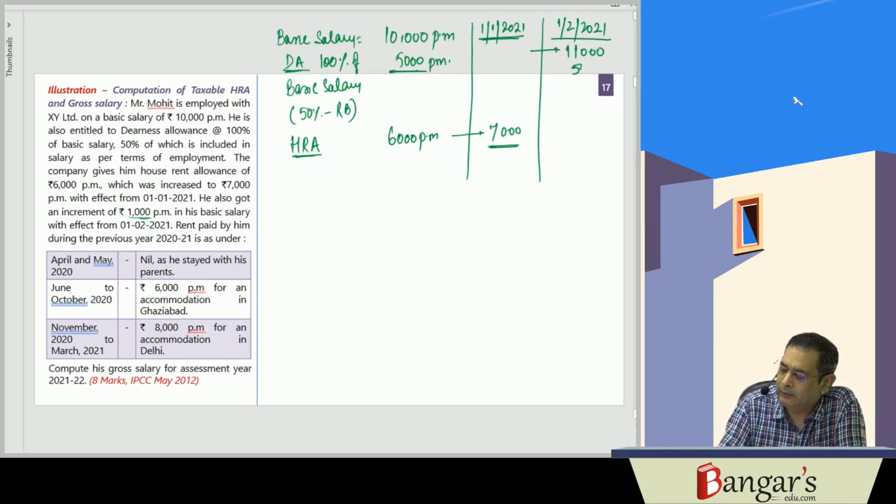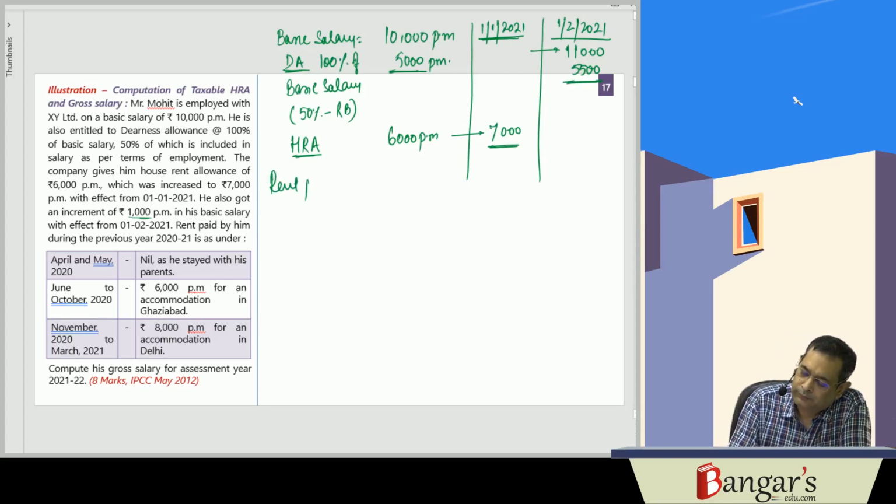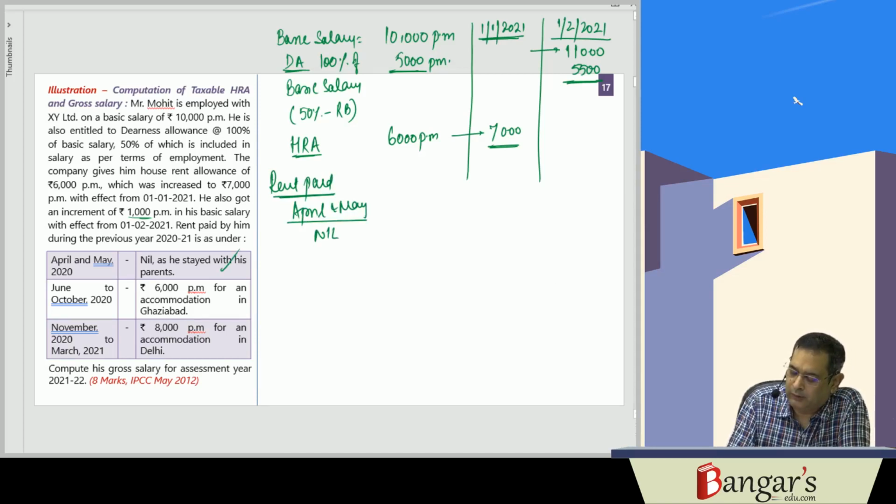Now DA will become what? 5,500, forming part of retirement benefits. Rent paid in April and May is nil. So whatever amount is received as HRA, the entire HRA will be taxable during this period.